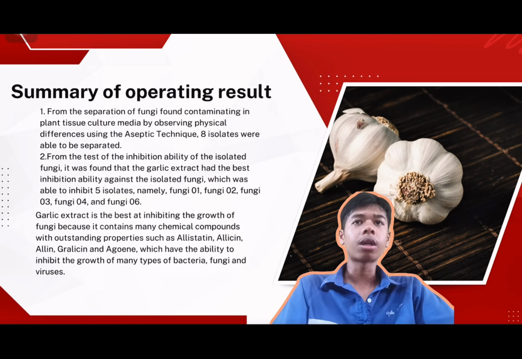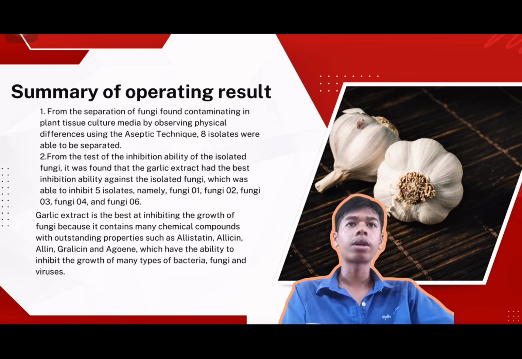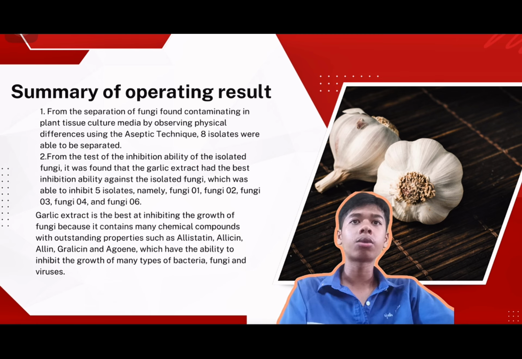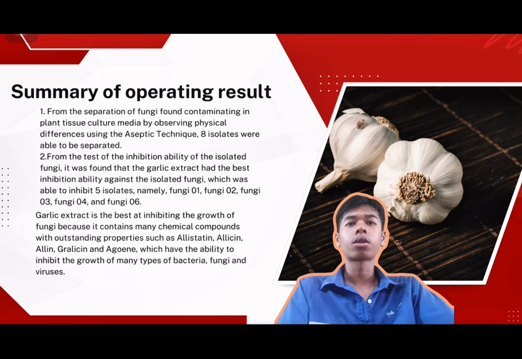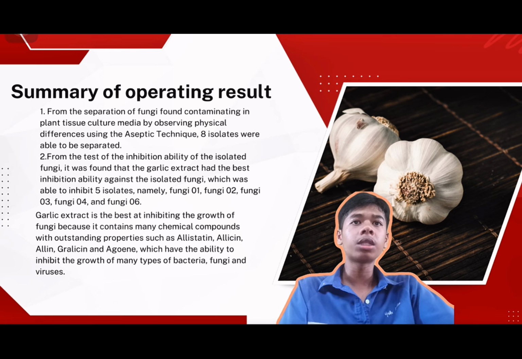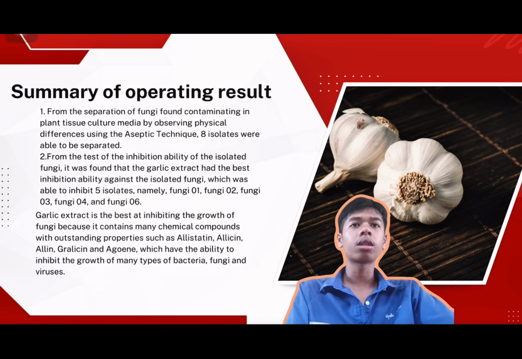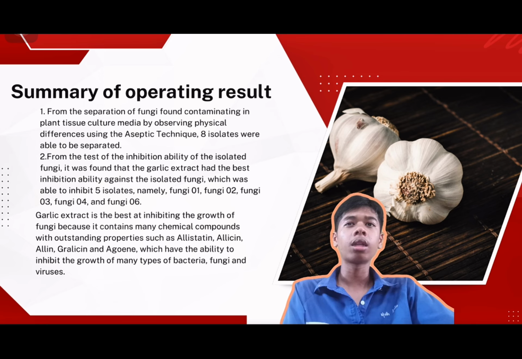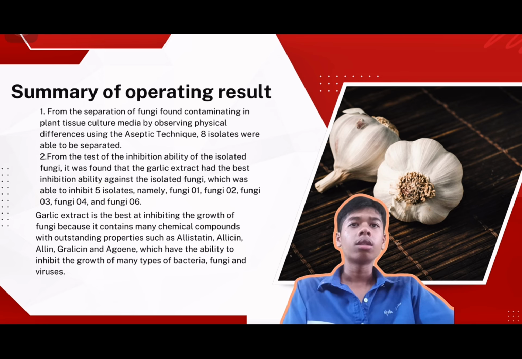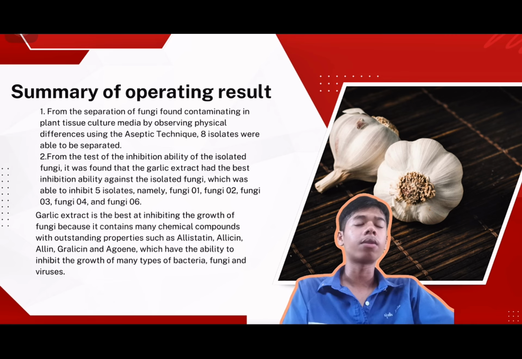Summary of results. 1. From the separation of fungi found contaminating in plant tissue culture media by observing physical differences using the aseptic technique, 8 isolates were able to be separated. 2. From the test of the inhibition ability of the isolated fungi, it was found that the garlic extract has the best inhibition ability against the isolated fungi, which was able to inhibit 5 isolates, namely fungi 1, fungi 2, fungi 3, fungi 4, and fungi 6.